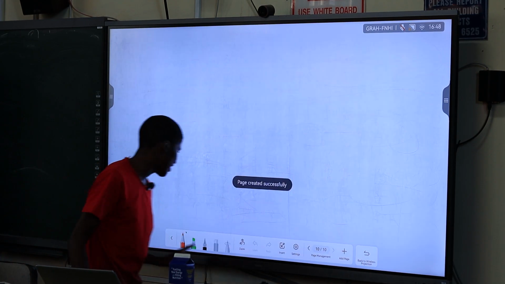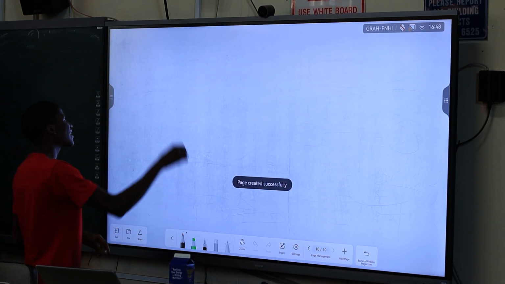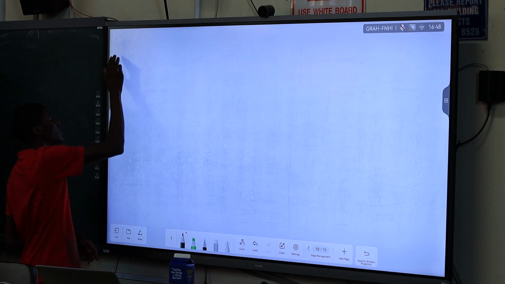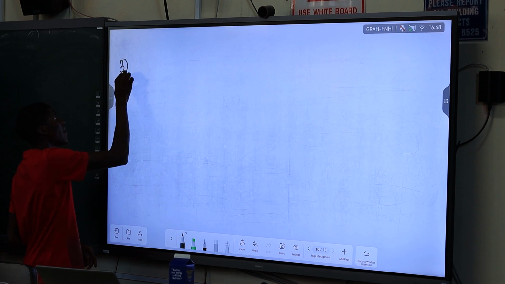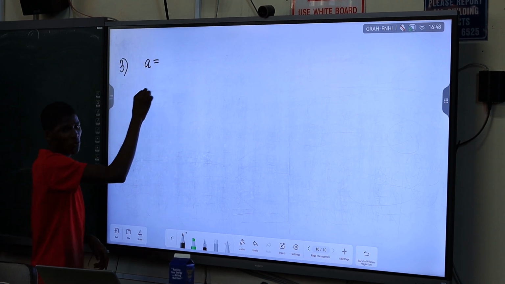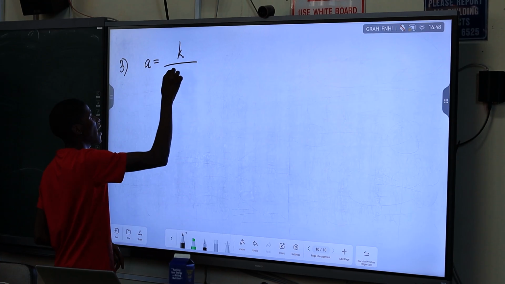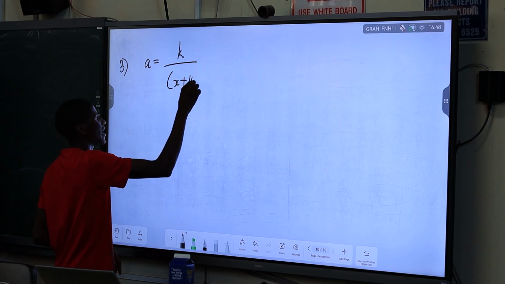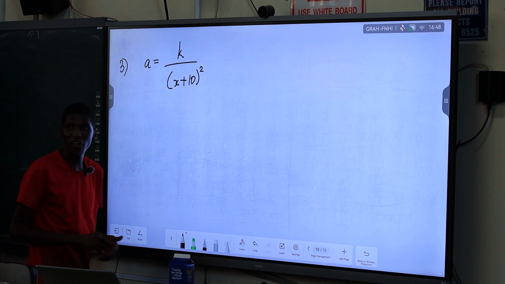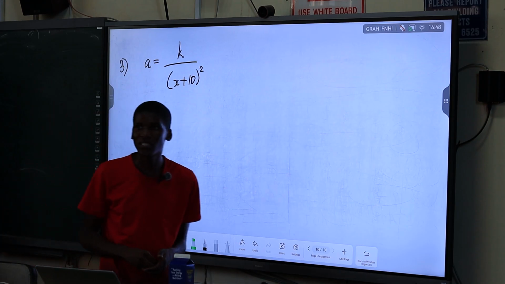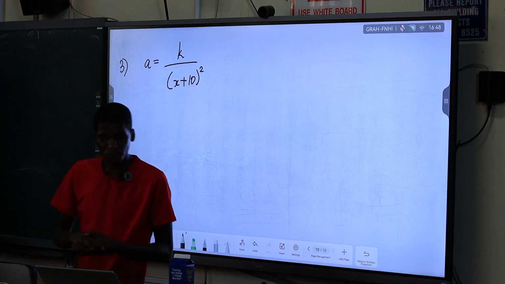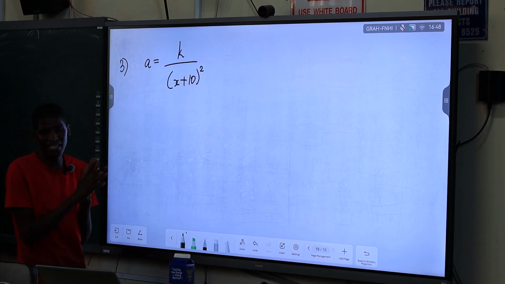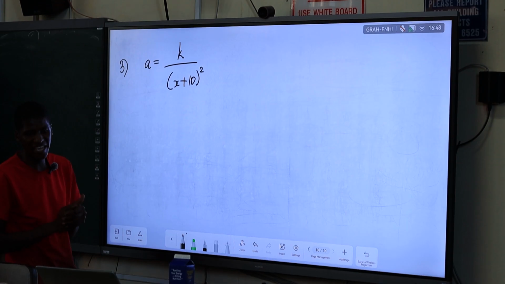So they say the acceleration of this object is given by a equals K over (x plus 10) squared. Having this acceleration, we want to find out the value of K.